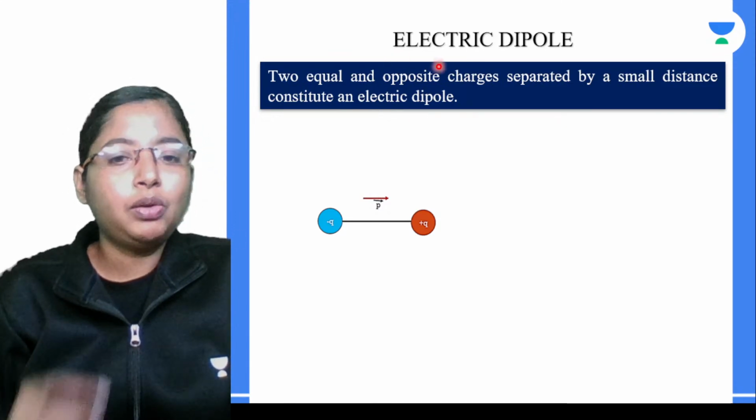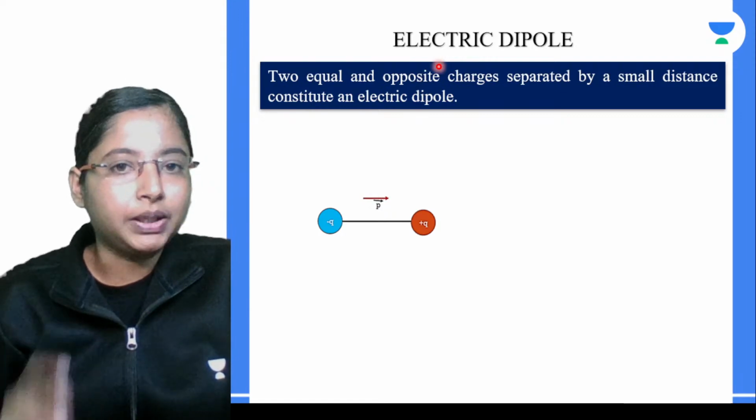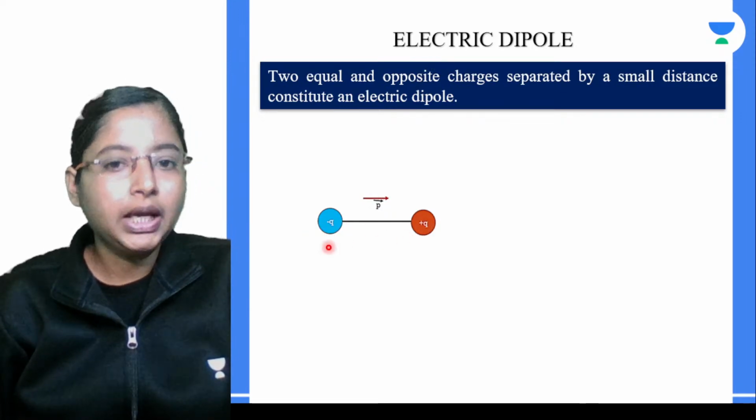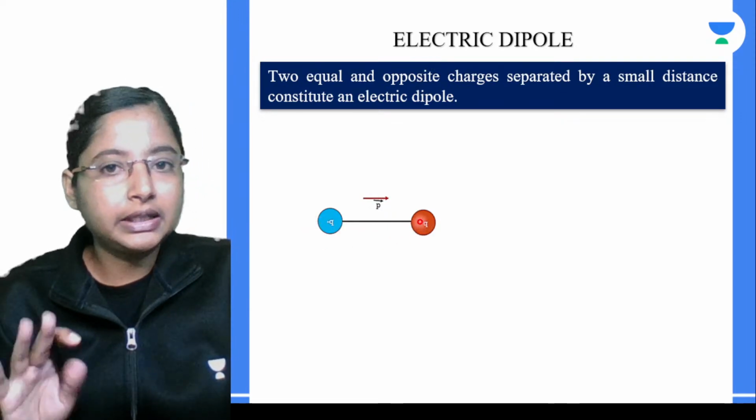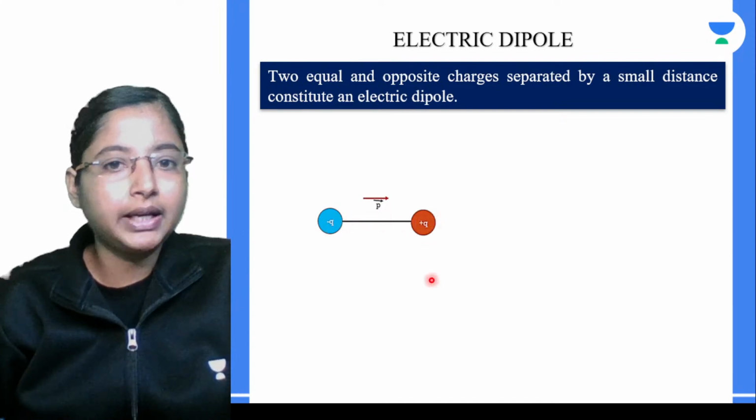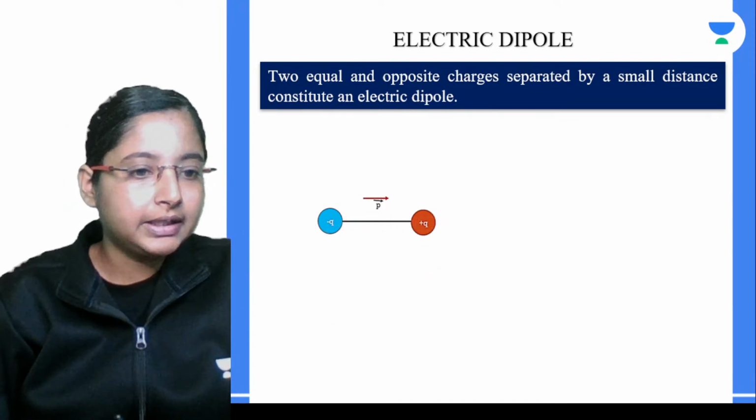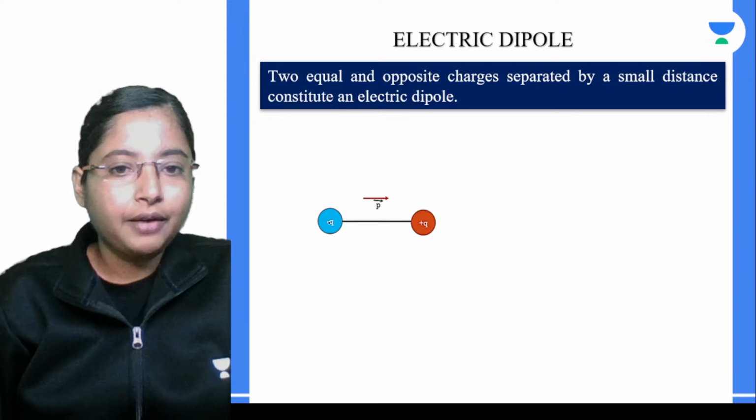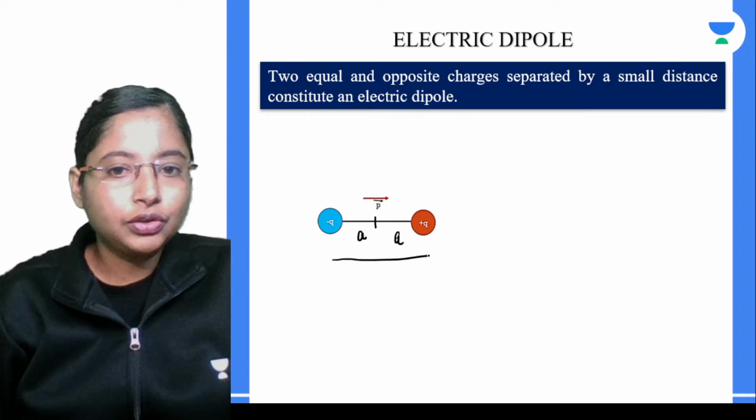So, very simple, what is a dipole? You take two charges, let's say one is a positive charge and another is a negative charge. They are separated by a distance. Let's say the distance from the center of the dipole to each charge is A. So the total distance between them will become 2A.